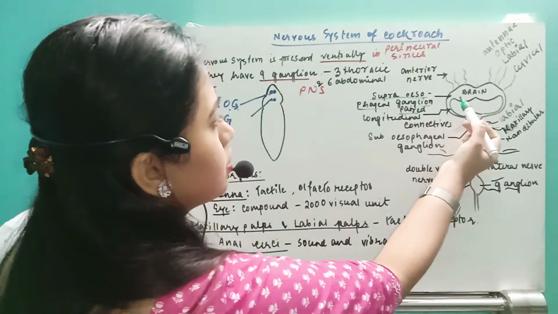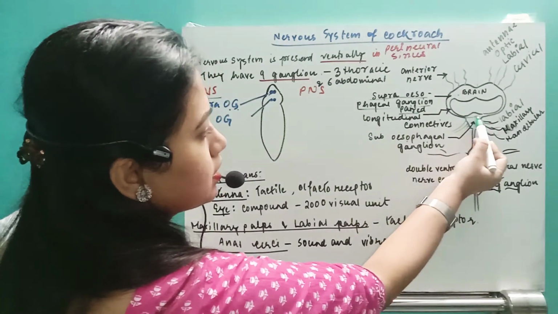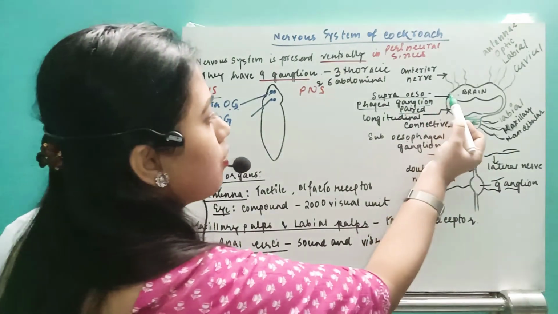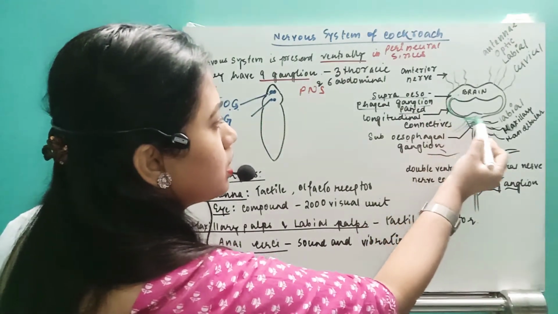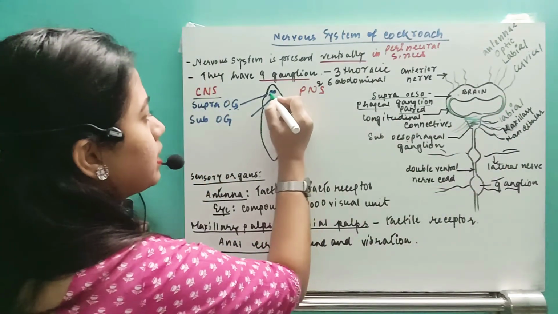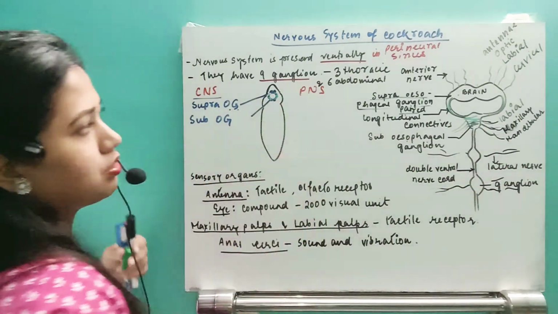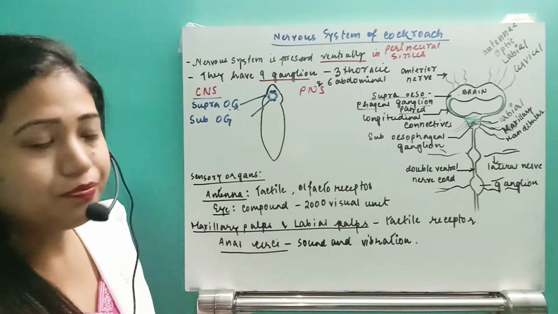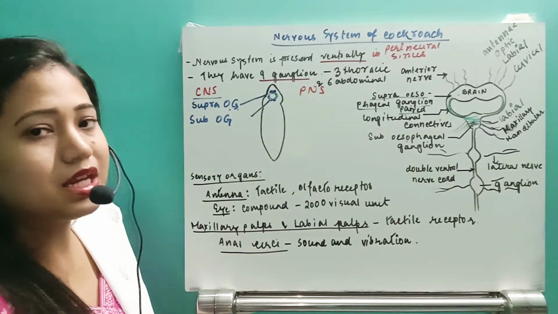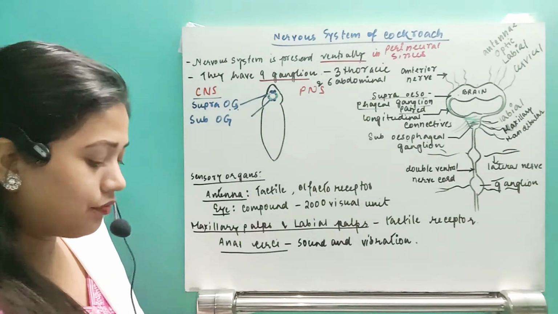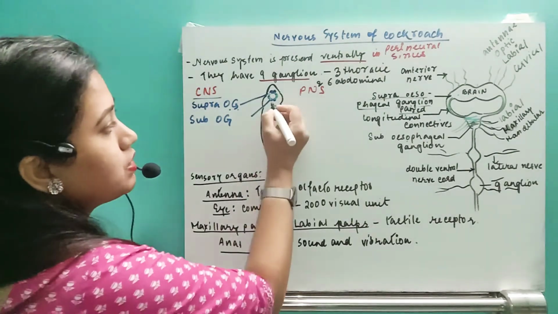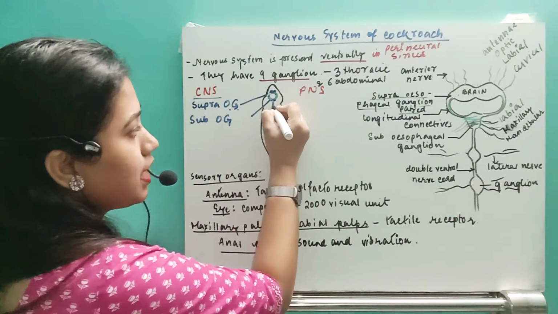See here, the supraesophageal ganglion is connected with the subesophageal ganglion with the help of some longitudinal connectives. So they are being connected with each other, right? So this is one lateral connective present. Now after that, this is present in the esophagus region. After that, you can see that this subesophageal ganglion, they will actually extend.